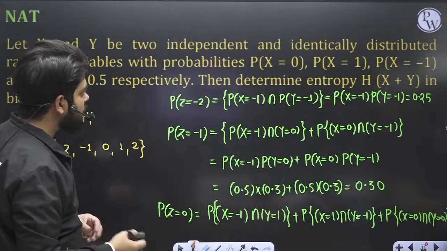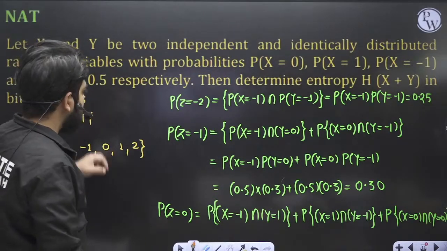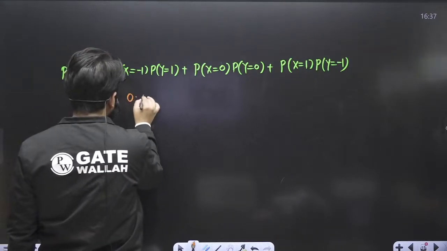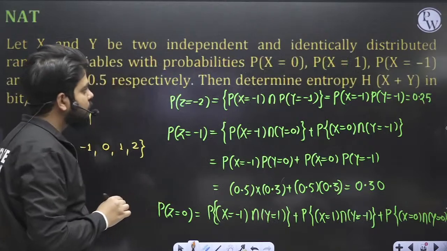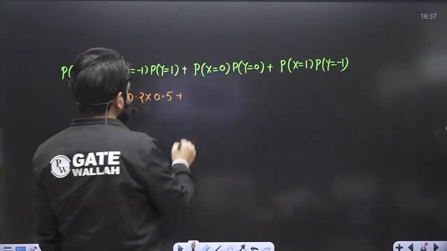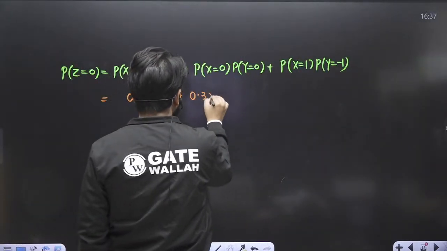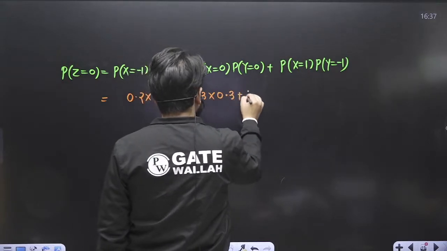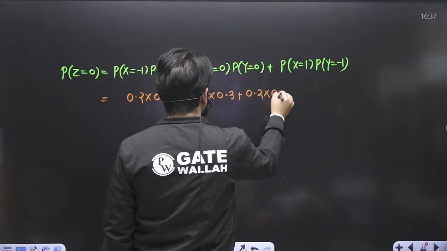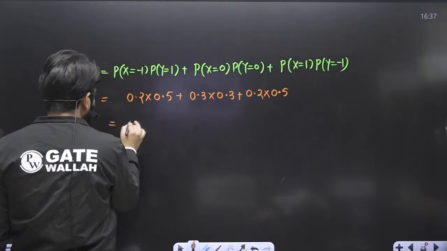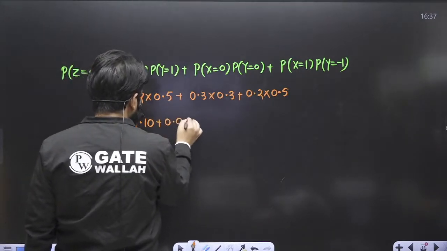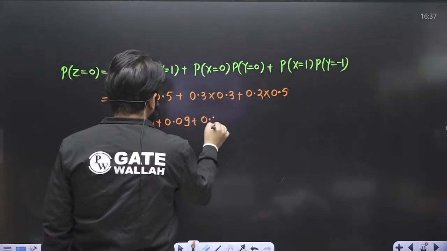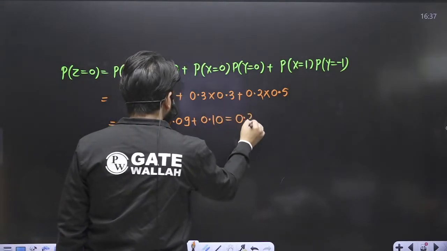The 1 and -1 probabilities we need are 0.2 and 0.5. So this becomes 0.2 into 0.5 plus probability of x equal to 0 is 0.3, so 0.3 into 0.3, plus 0.2 into 0.5. Now if I calculate all the values, 0.10 plus 0.09 plus 0.10. So this becomes 0.29.